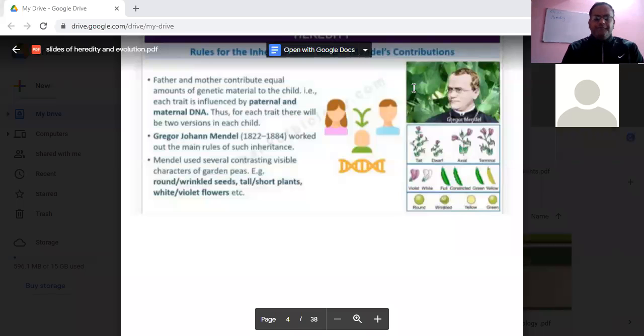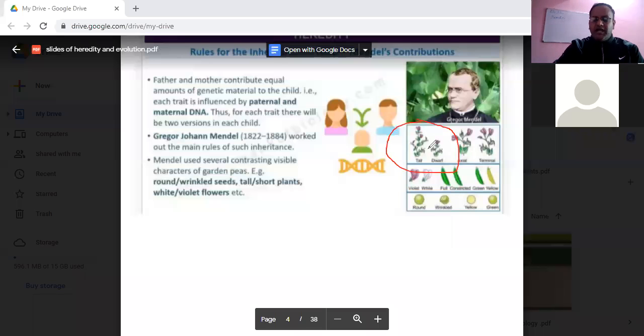What are these? First of all, the most important thing is that clear-cut differentiating characters are present. Clear-cut differentiating character means, suppose Mendel is working regarding the height of the plant. So here Mendel is taking two characters, tall and dwarf.